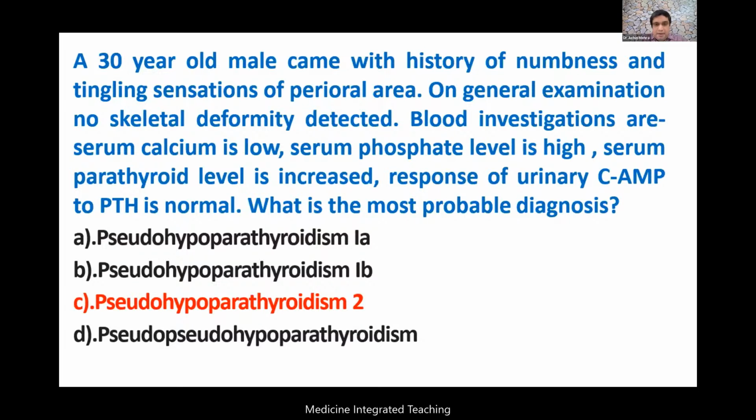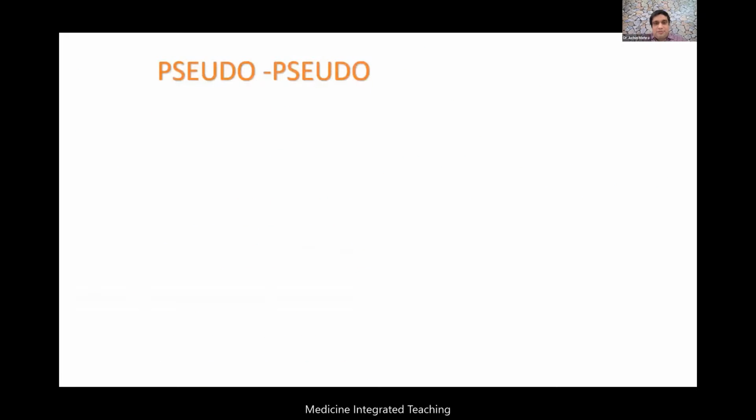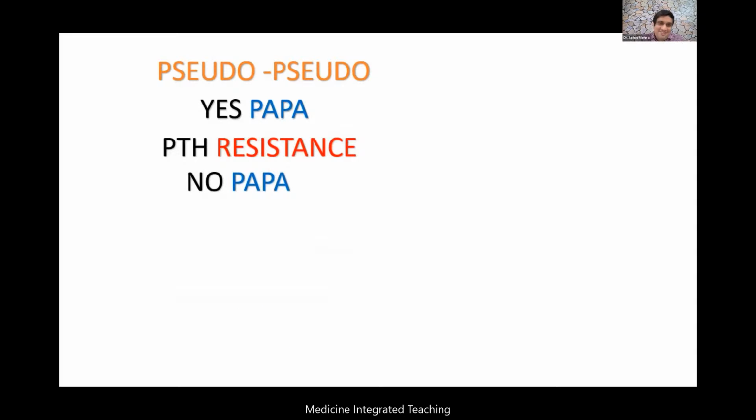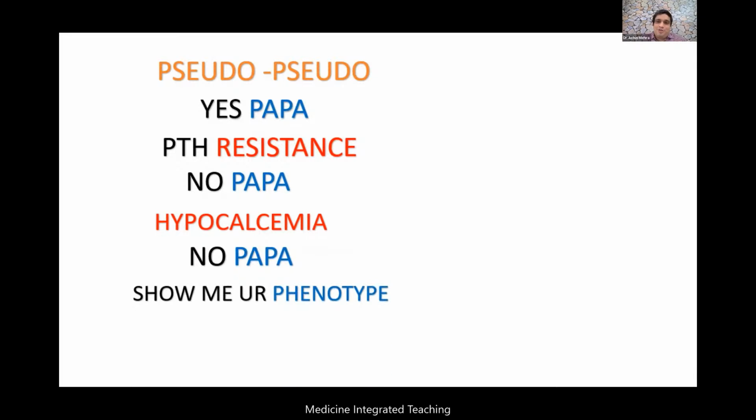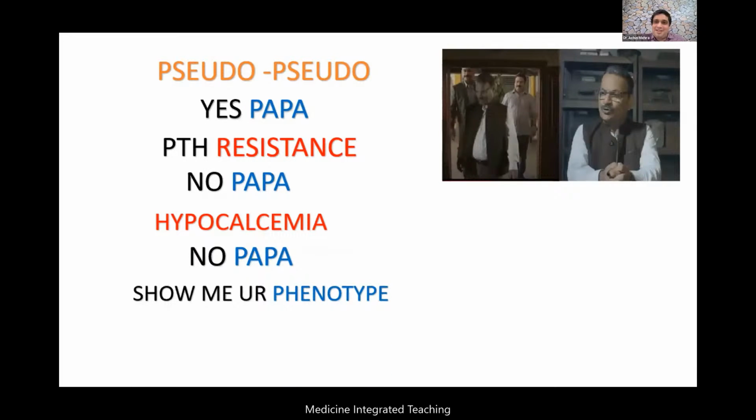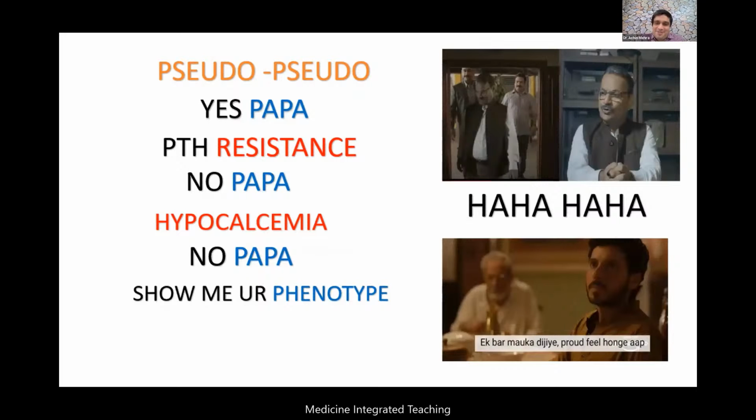Okay, so if I had written a small jingle or a nursery rhyme on this: pseudo, yes papa, PTH resistance, yes papa, hypocalcemia, yes papa, show me your phenotype, ha ha ha, short phenotype. Okay, so something, one day he will make his father very proud, okay.